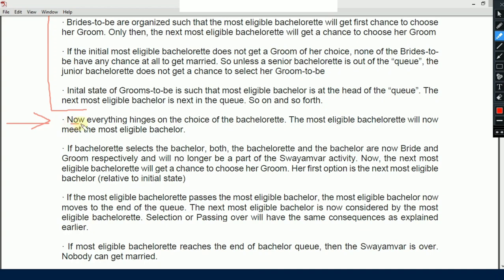Now come to the next point. Here it is saying now everything hinges on the choice of the bachelorette. That means everything is going on according to the choice of the bachelorette. Initially the most eligible bachelorette will meet the most eligible bachelor. Now the next point says if a bachelorette selects the bachelor, both the bachelorette and the bachelor are now bride and groom respectively and will no longer be a part of the Swayamvar activity.